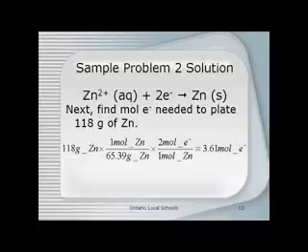Next, since we know the mass of zinc that we're going to plate onto this object, we're going to find the moles of electrons associated with that mass of zinc. So we just stoichiometrically take our 118 grams of zinc, multiply it times the conversion factor of 1 mole of zinc over 65.39 grams of zinc. When we do that, we'll have moles of zinc, and then we just multiply it times the conversion factor that there are 2 moles of electrons for every mole of zinc. When we do that, we'll find that we need 3.61 moles of electrons in order to plate or reduce 118 grams of zinc 2 plus.